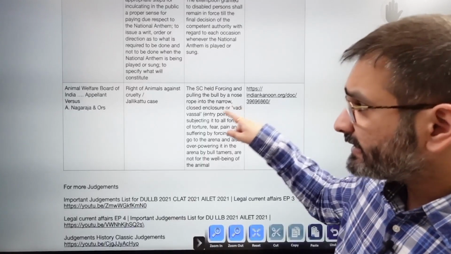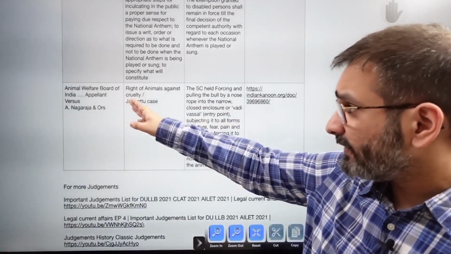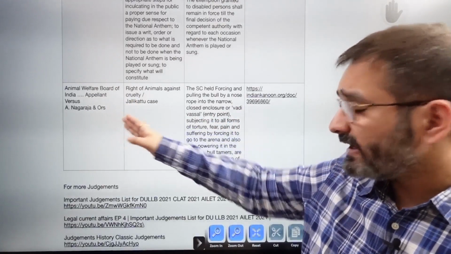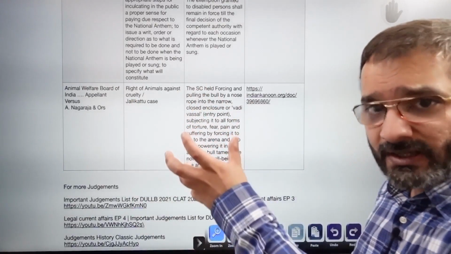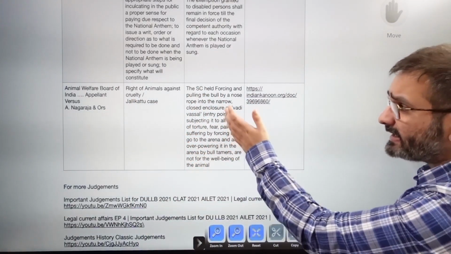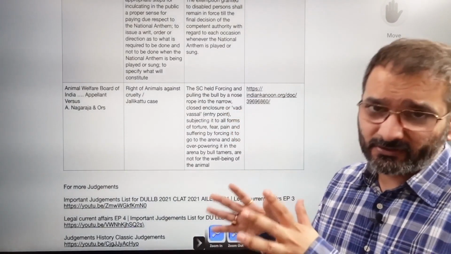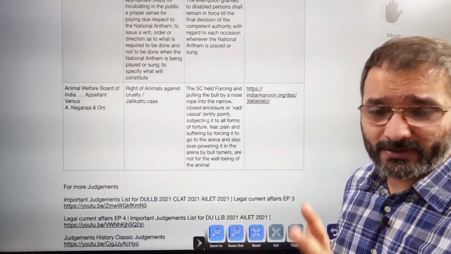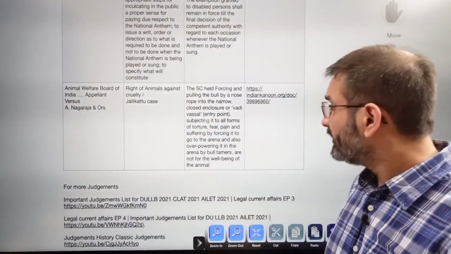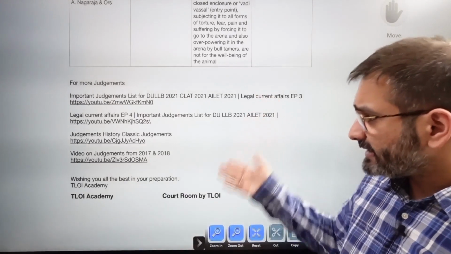All right. This is the Jallikattu case, Animal Welfare Board of India versus A. Nagaraja. In it, the SC held that forcing and pulling the bull by a nose rope into the arena is too much cruelty towards the animal. So they banned the sport. Right. And that's about it.